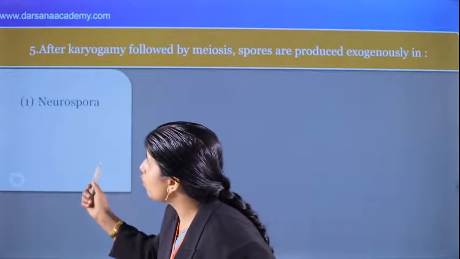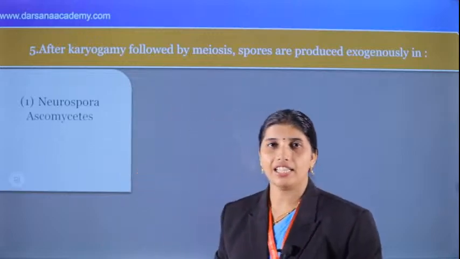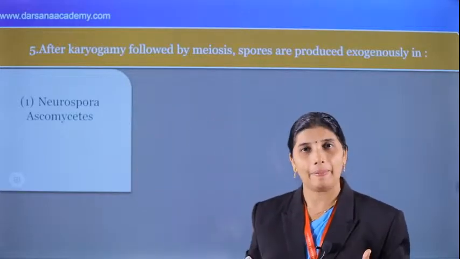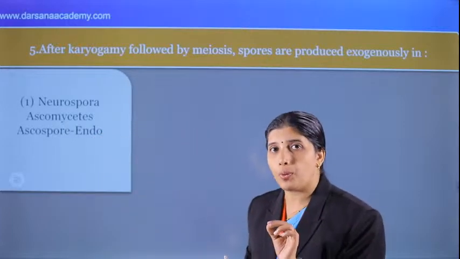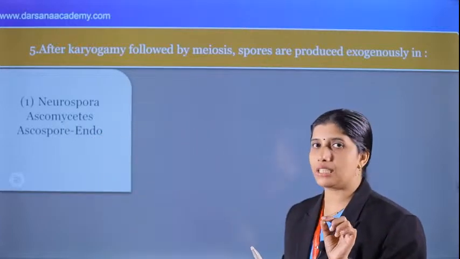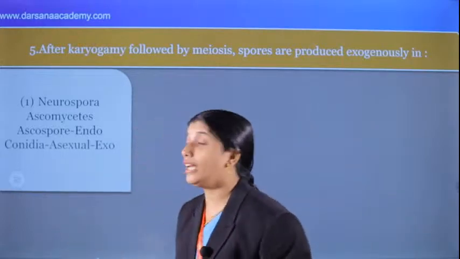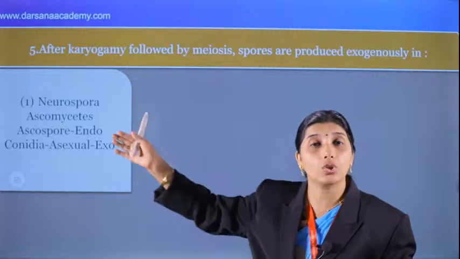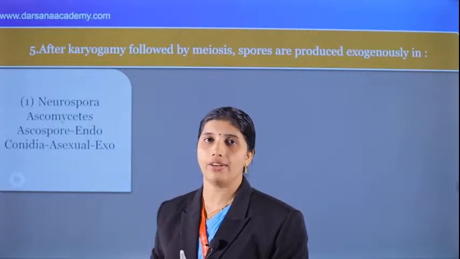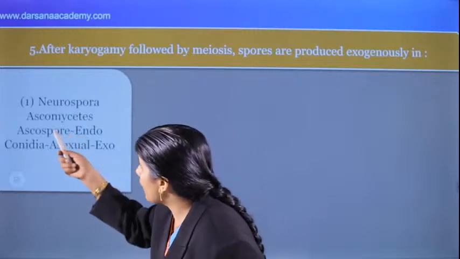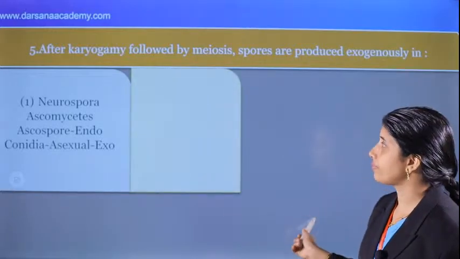Yes, the option is Neurospora. What is Neurospora? That is an ascomycete, that is sac fungi. In this case, ascospores are produced, that is the sexual spore, produced endogenously, not exogenously. Yes. And conidia, in asexual reproduction in ascomycetes, are produced exogenously. That type of question was asked for the entrance. Okay, and therefore that is not the answer for this question.